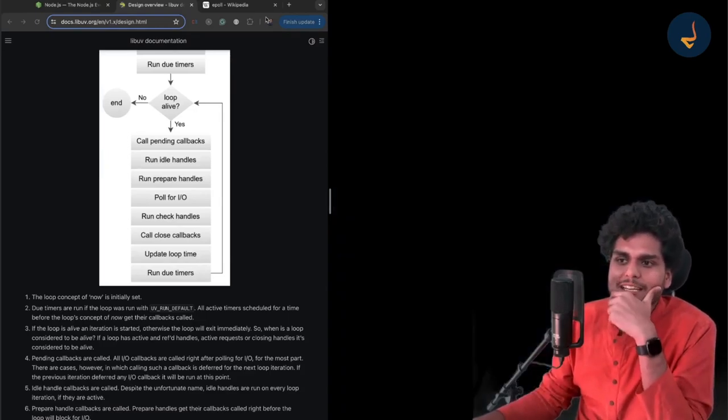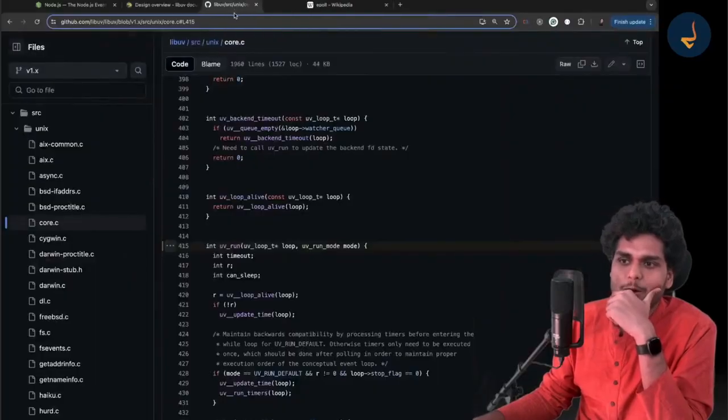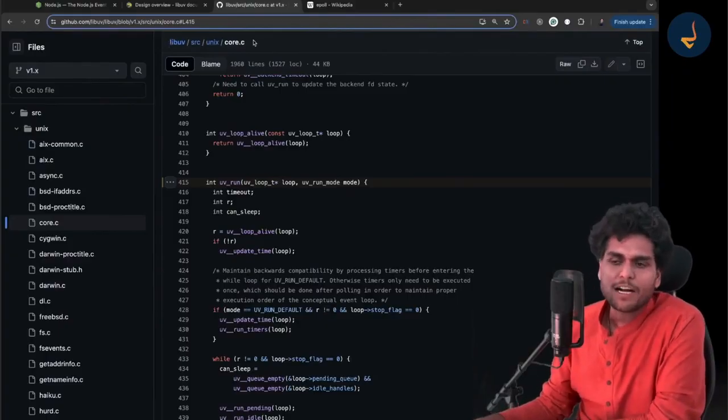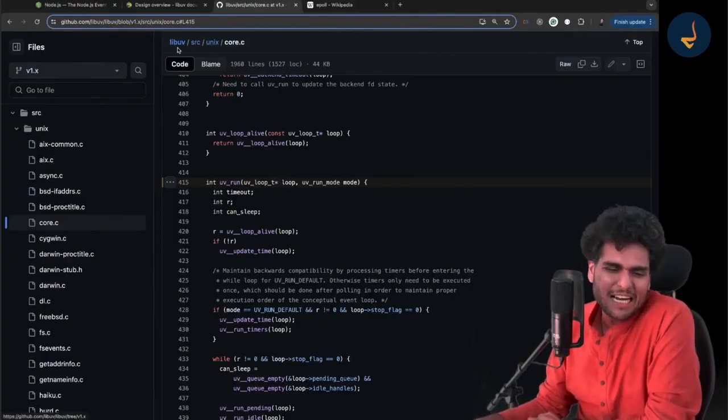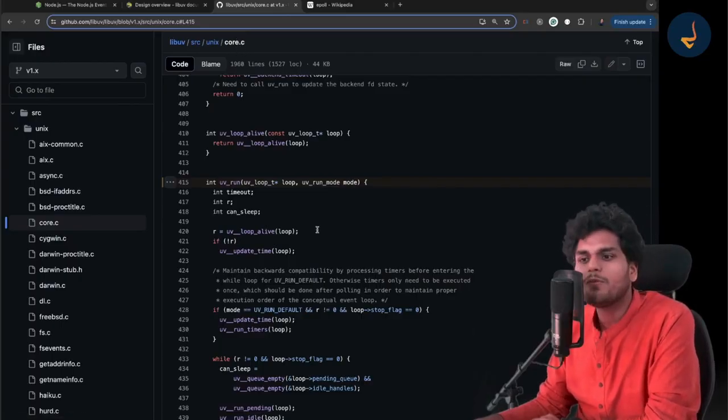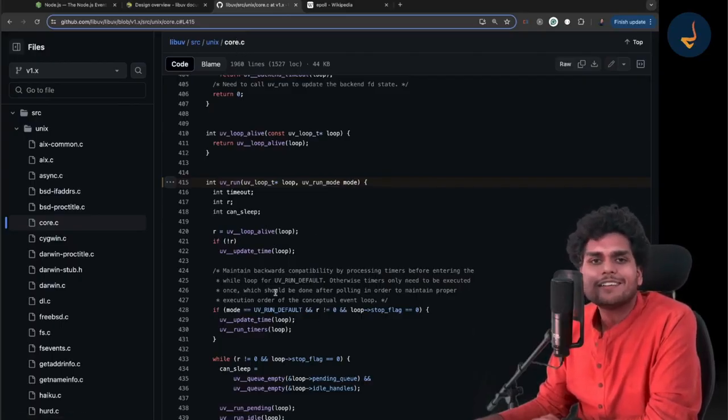Hope you are enjoying this. I want all my students to know this. Note down this path. If you can't find it, go to libuv. It is very easy. Go to src, go to unix, go to core.c. You will find all of it. Try to read it. It will be amazing.